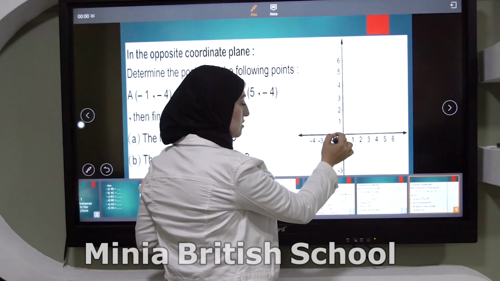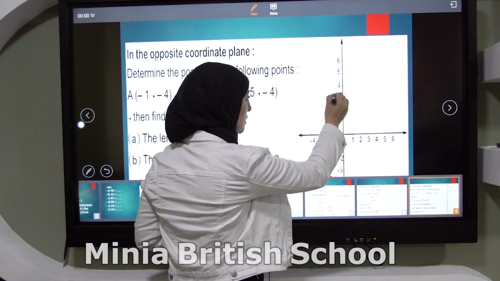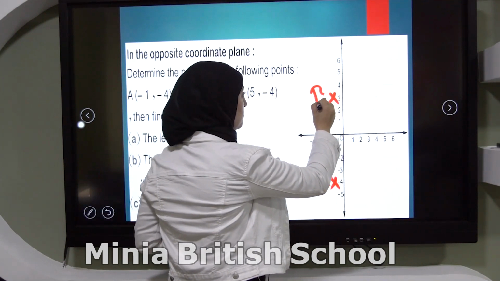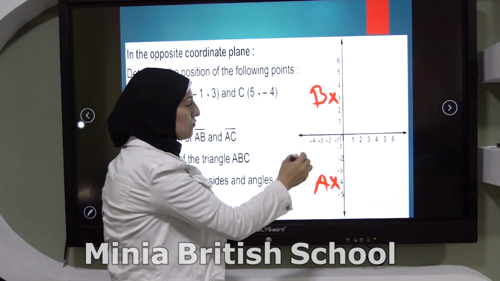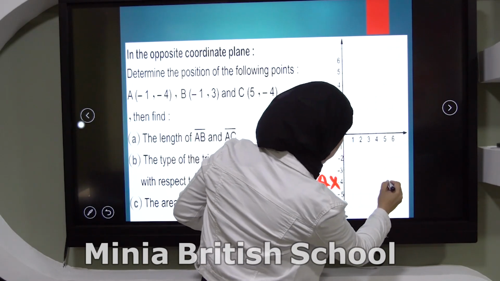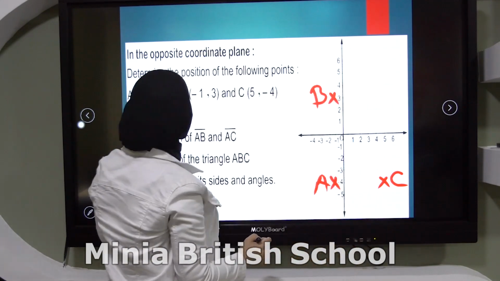I'll go to the left, negative 1 and 3 up. Here, this is point B. Point C, 5 and negative 4. 5 to the right and negative 4 down. Here, and this is C.